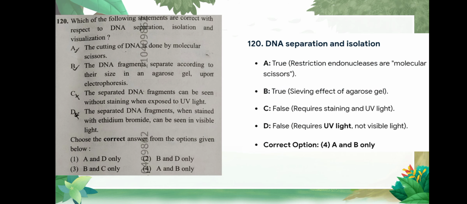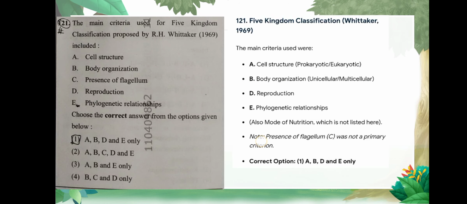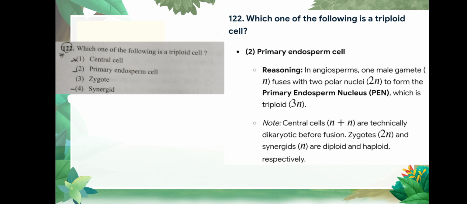Question number 120 is which of the following statements are correct with respect to DNA separation, isolation and visualization. Correct option is 4, A and B only. Question number 121 is main criteria used for 5 kingdom classification proposed by R.H. Whittaker included. Correct option is 1, A, B, D and E only.